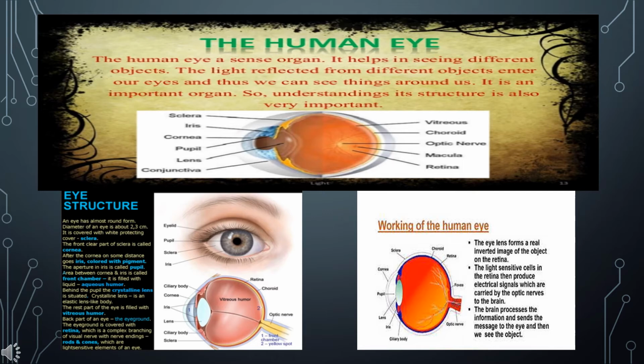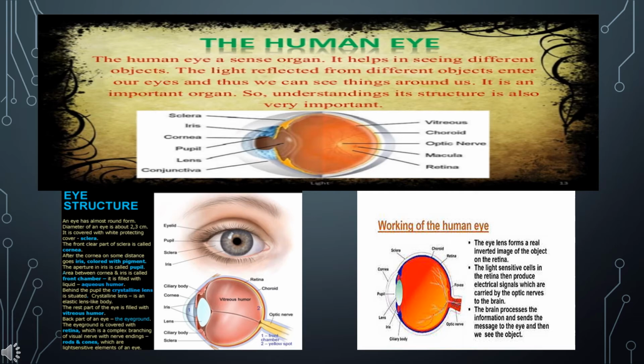Vitreous humor. It is a dense gel-like fluid filling the part of the eye between the crystalline lens and retina. Its function is to prevent the eyeball from collapsing due to change in atmospheric pressure. Aqueous humor. It is a watery, saline fluid filling the part of the eye between the cornea and the crystalline lens. Its function is to keep the cornea moist.